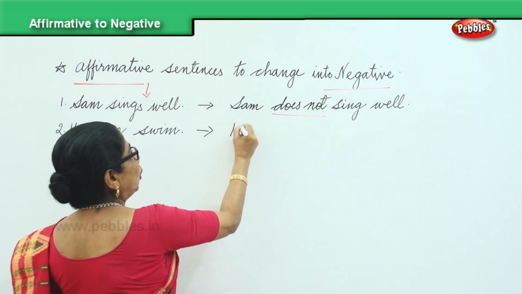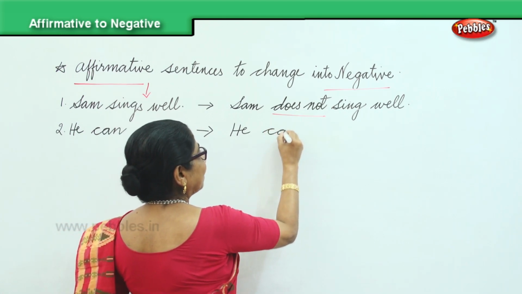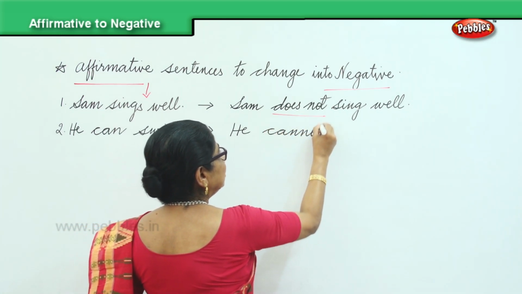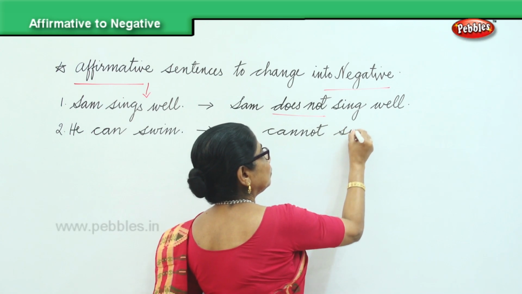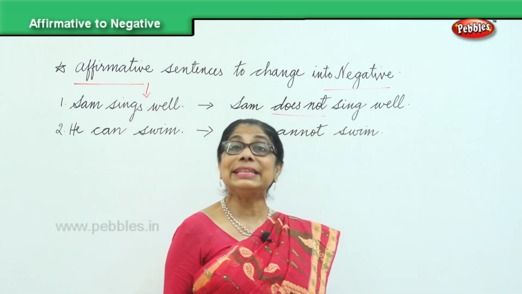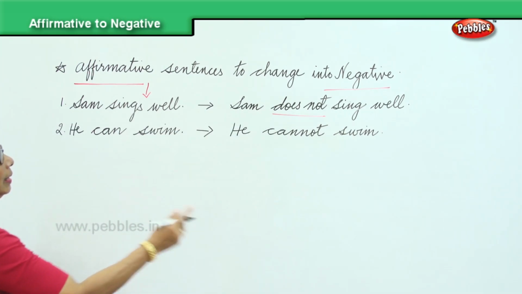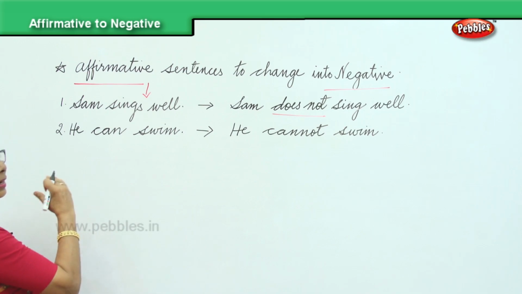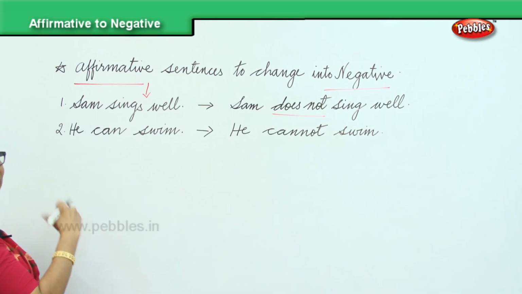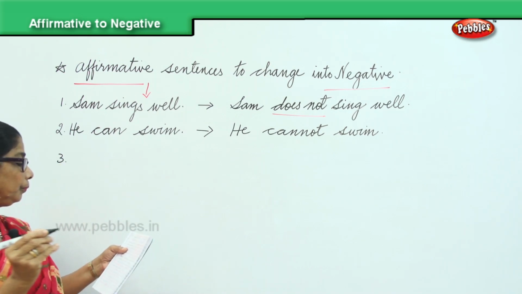So, we are telling no, he cannot. We are adding cannot. He cannot swim. It's an affirmative and it's a negative sentence. So, he cannot swim. Alright? You know how to do now? Just add does not, cannot, then it becomes a negative form.